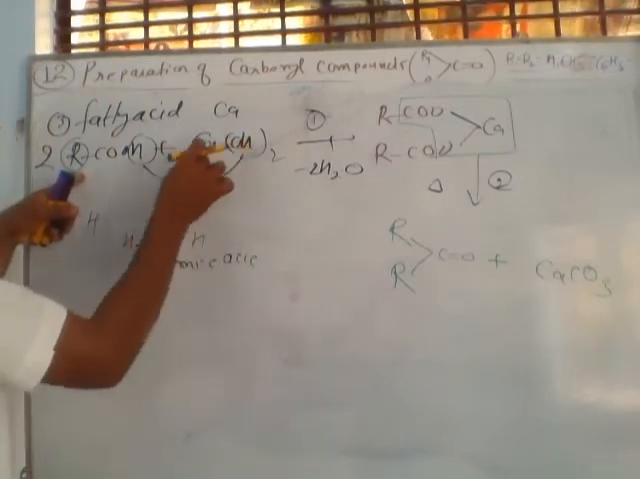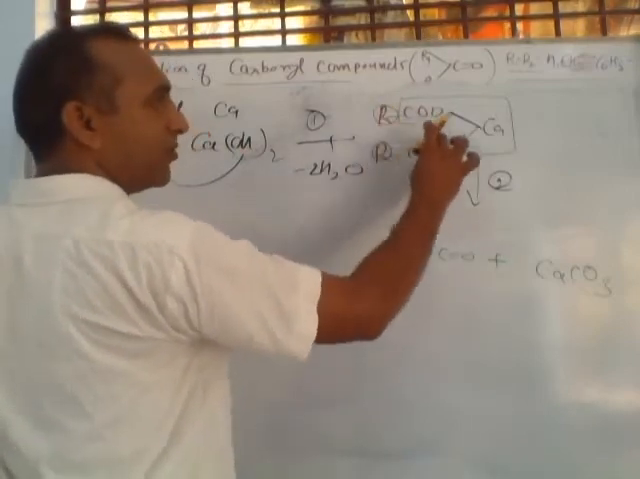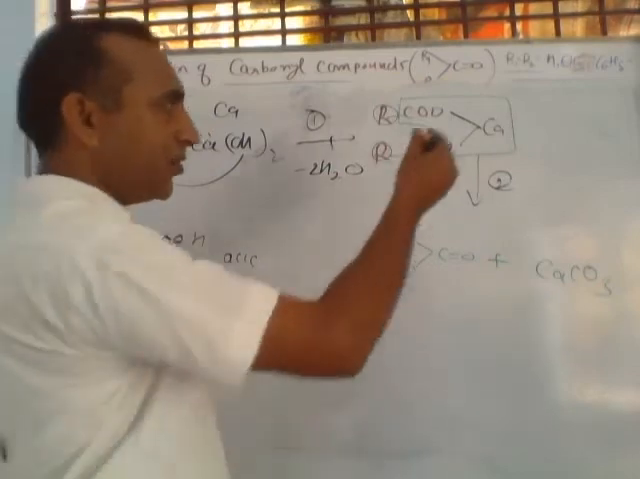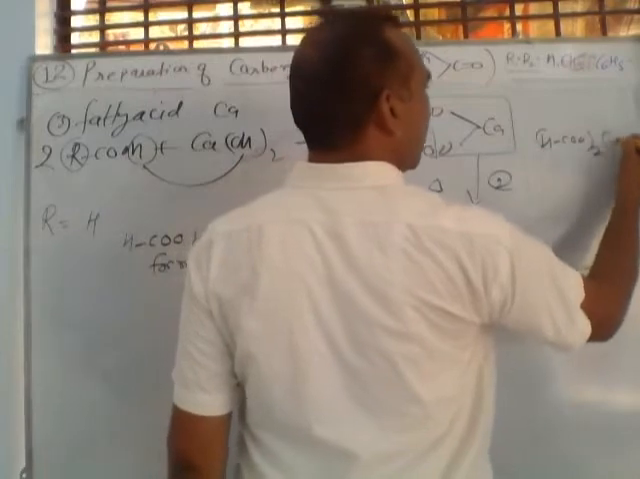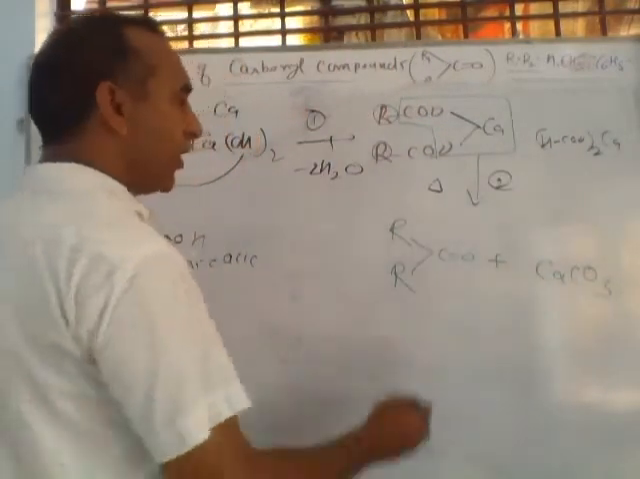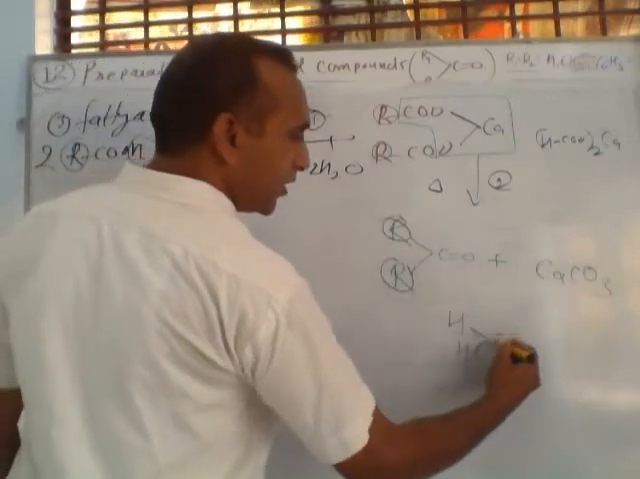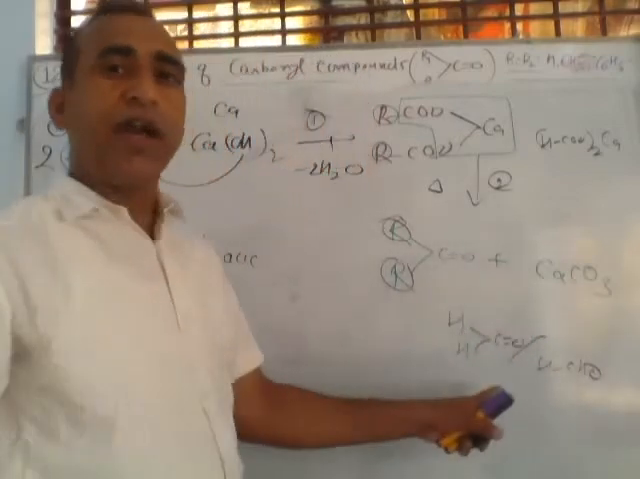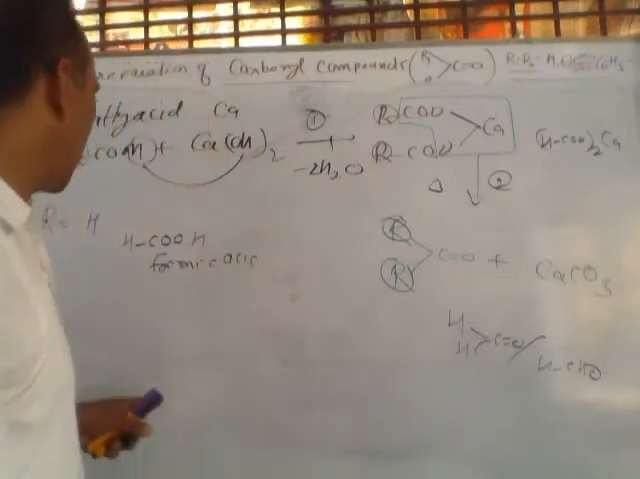After the reaction, the compound where both groups are hydrogen will be called calcium formate. You can write this as (HCOO)2Ca. This is calcium formate. On heating, calcium carbonate is removed. Here H, H, this is called formaldehyde, HCHO. So this is called formaldehyde. We can say this is methanol, having one carbon.